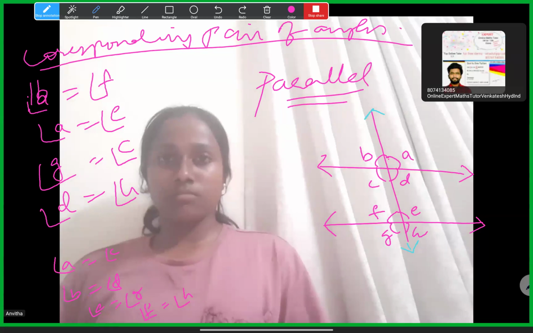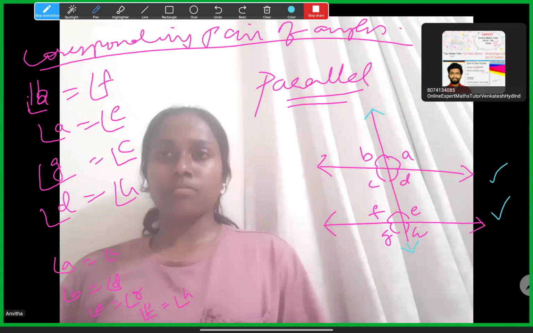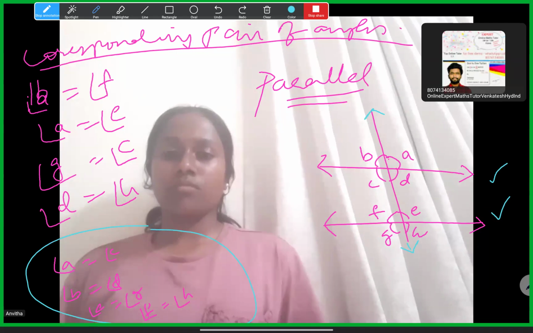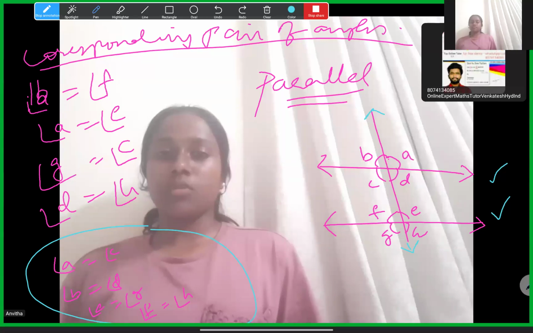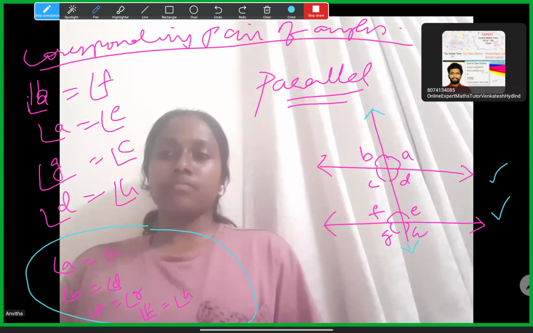Here, Amita, one thing we need to know: if these two lines are not parallel and the transversal falls on them, vertically opposite angles will anyway be equal, whether they are parallel or not. If two lines intersect, vertically opposite angles will be formed. So when the transversal intersects the above line, vertically opposite angles are formed at the point of intersection. Similarly, the transversal intersects the bottom line also, and at that point vertically opposite angles are formed and they are equal to each other.